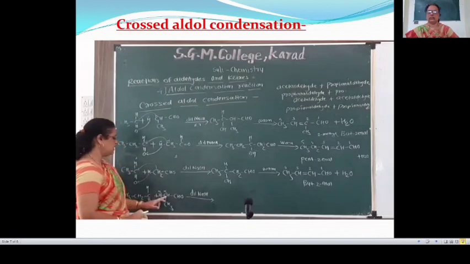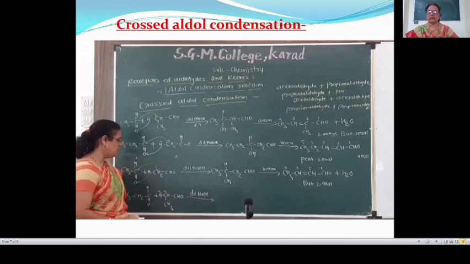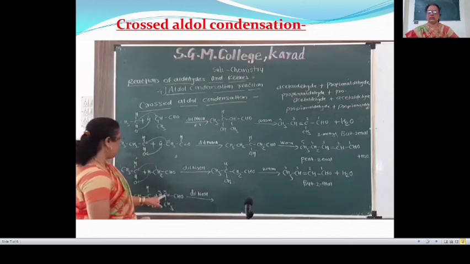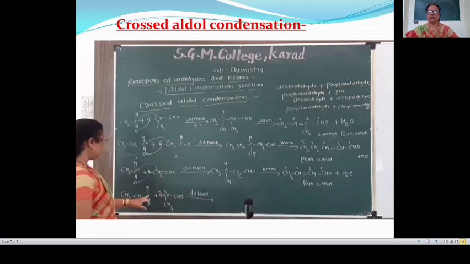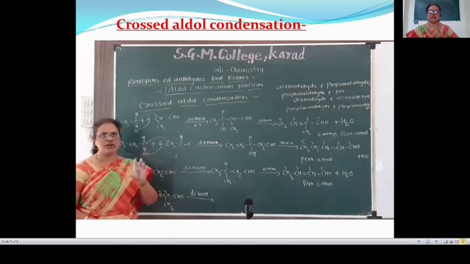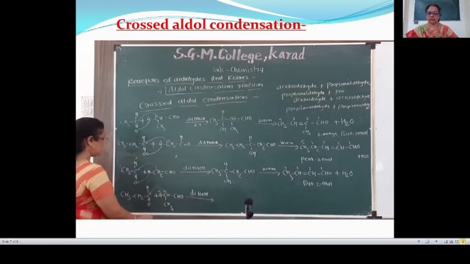The hydrogen atom attached to the alpha carbon atom is known as the alpha hydrogen atom. Here this alpha carbon atom of the second molecule gets attached to the carbonyl carbon atom of the first molecule. Means this CH group is attached to this carbonyl carbon. This hydrogen atom migrates towards the carbonyl oxygen to give a hydroxyl group.